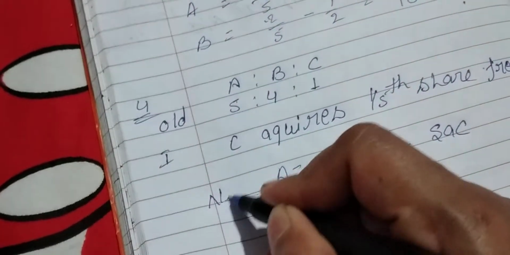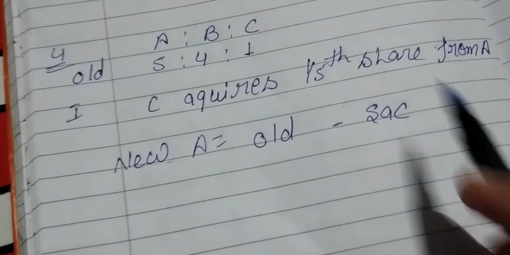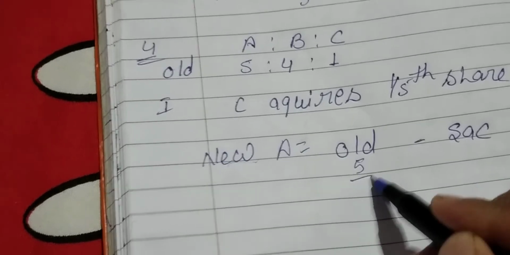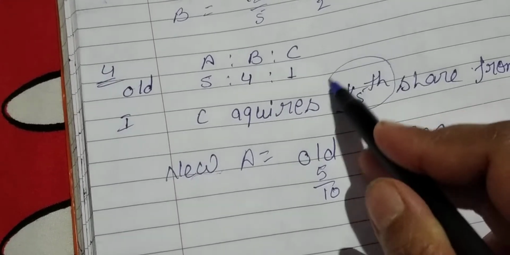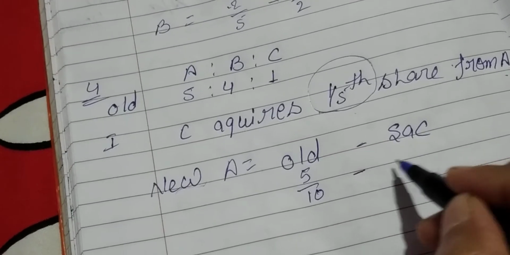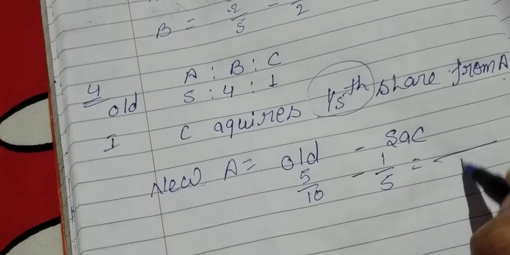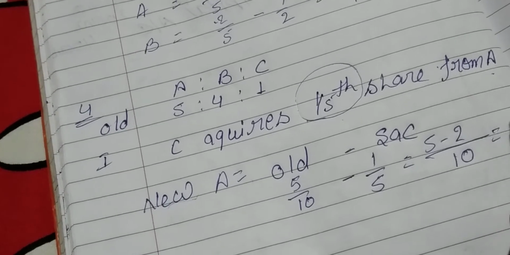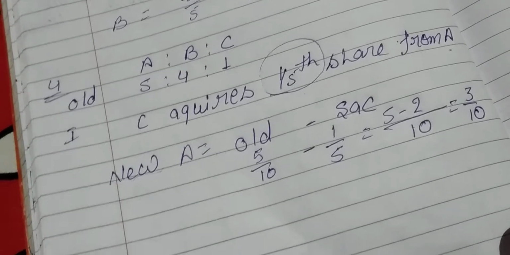Old one is 5 upon 10, and sacrificing share is 1/5 because C acquires 1/5 share from A. So LCM will be 10. Then 5 minus 2 is equal to 3 by 10. New share of A is 3 upon 10.